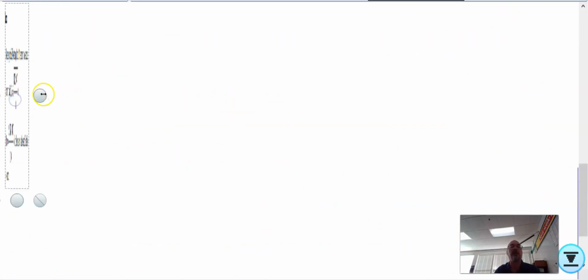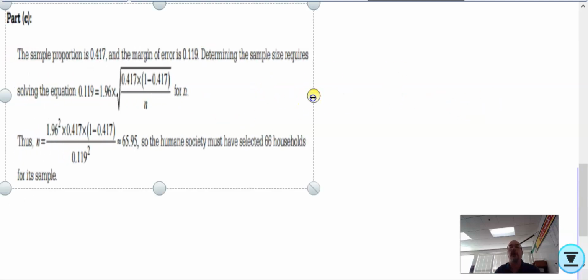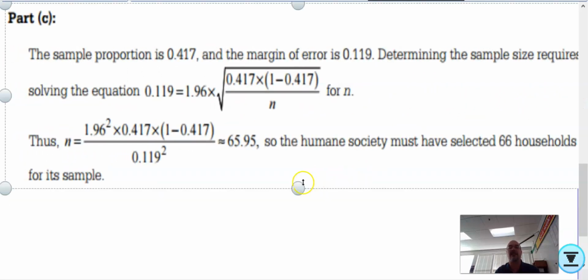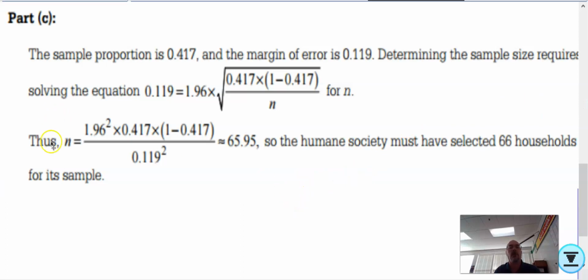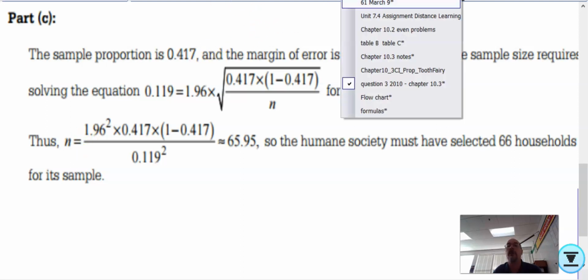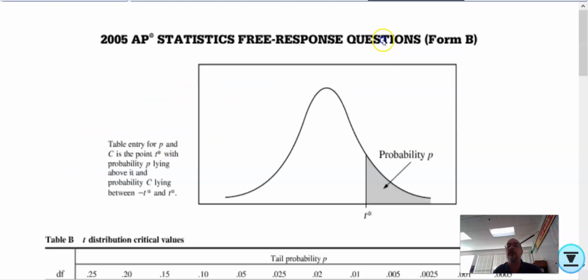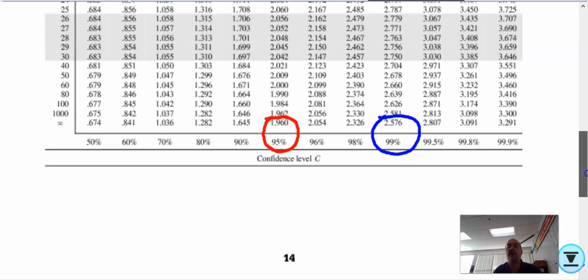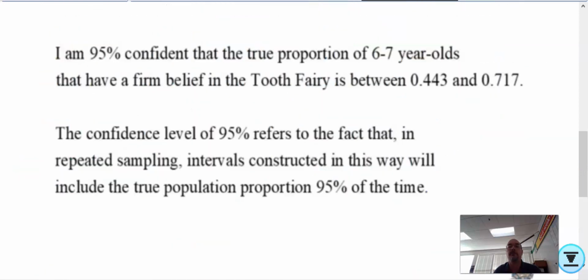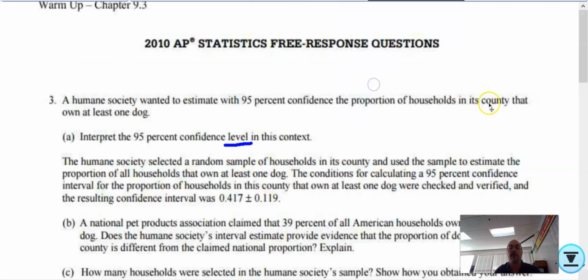So now there's more here than you really need to know. Just look at the last sentence, okay? So we're going to set n equal to, okay, 95%. Remember, if we look at our table, that z star for 95% is the 1.96.